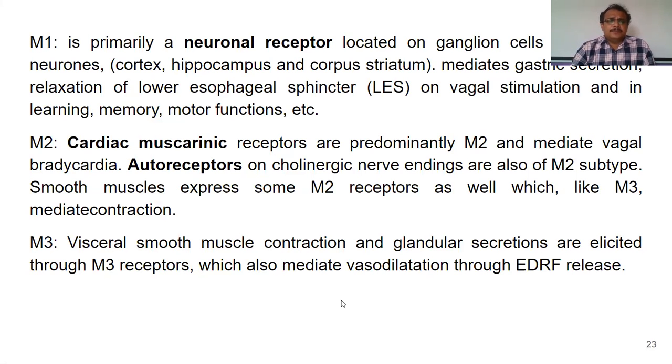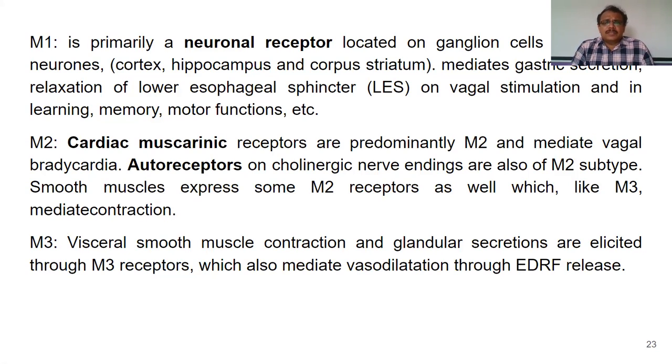Now we will see about these individual receptors. The M1 receptor is also called the neuronal receptor, because these receptors are present in the ganglia and also in the central neurons. Hence, these are also called neuronal receptors.